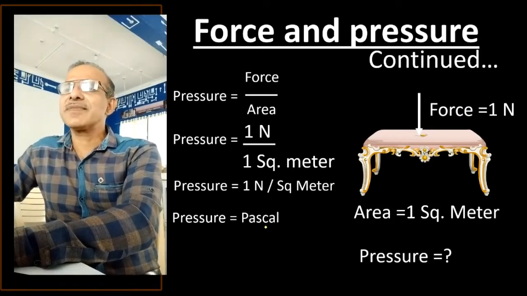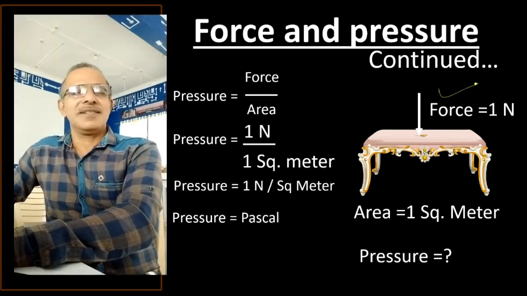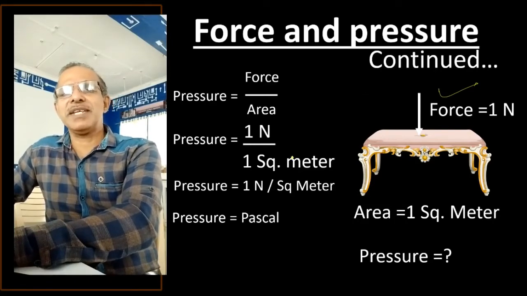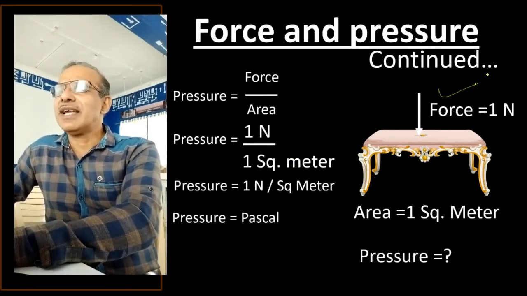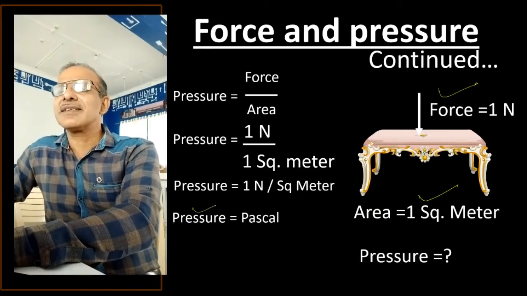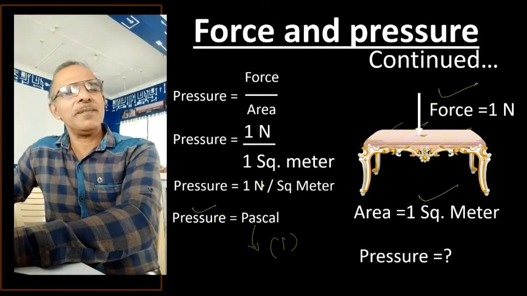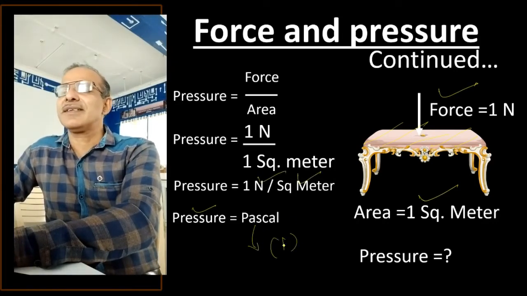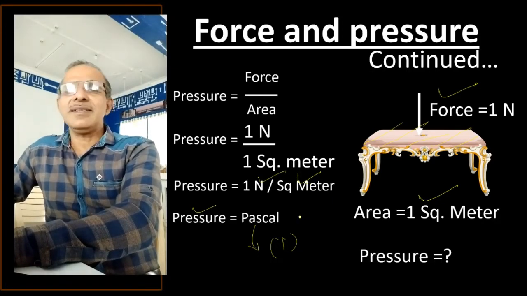Now did you understand this? If 1 Newton of force is applied because of the big box type material we have put here on an area of 1 square meter, how much will be the pressure generated on this? 1 Pascal. Right? 1 Newton per square meter is 1 Pascal only. Now, look at another illustration.